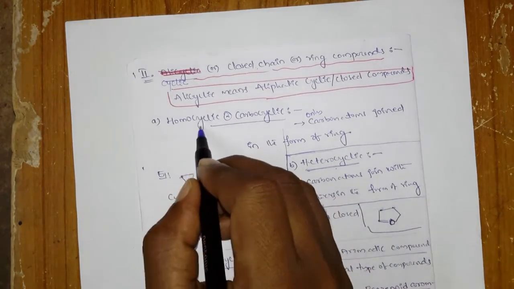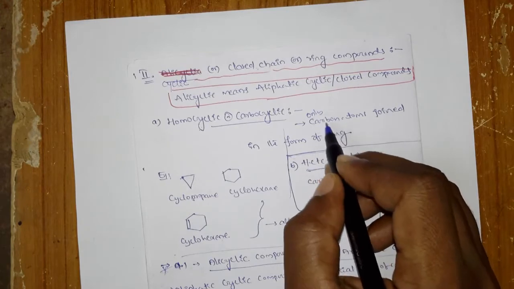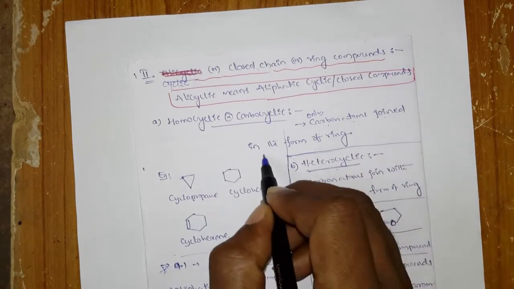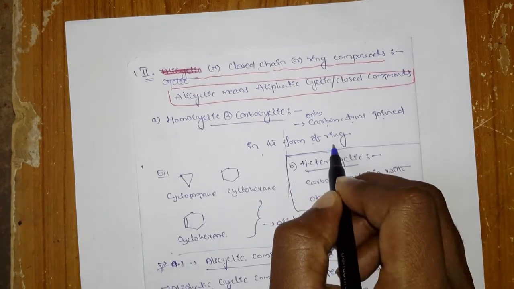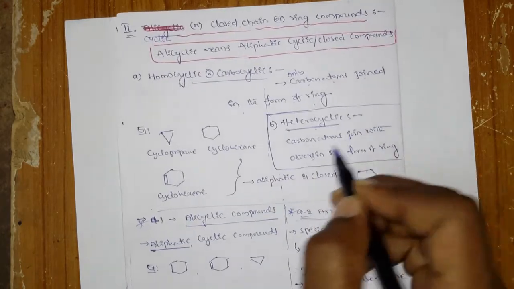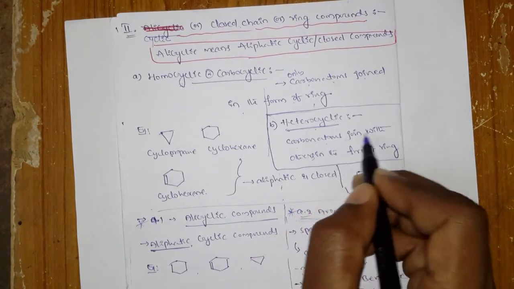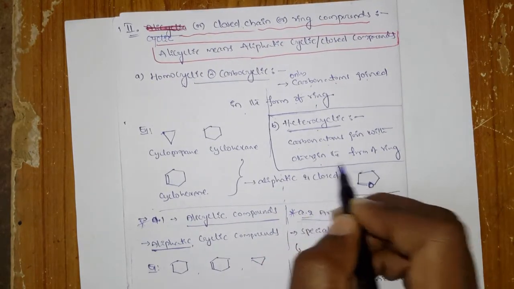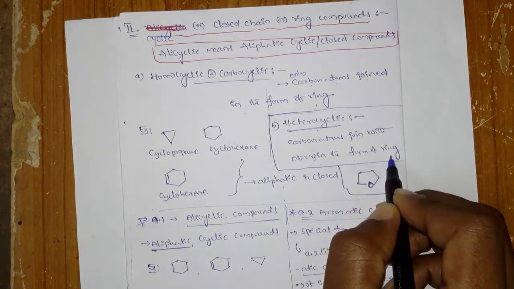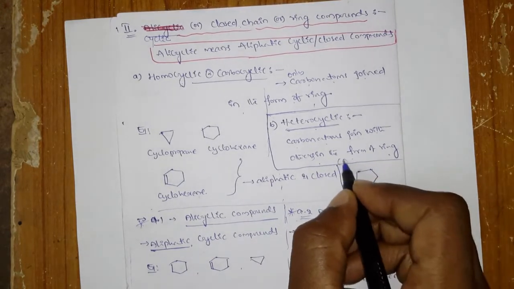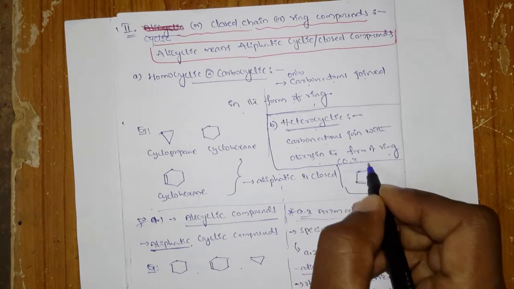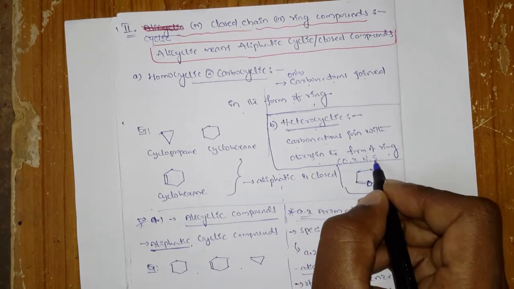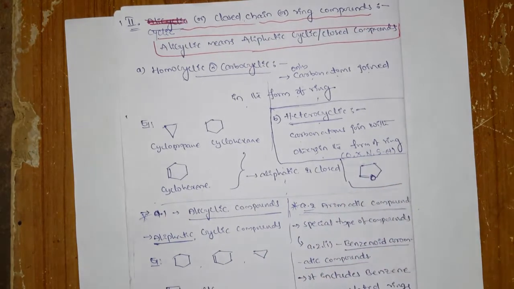Okay, what is the homocyclic? In this, only carbon atoms are joined in the form of a ring. Coming to the heterocyclic, carbon atoms join with others in the form of a ring. Others means whether it is oxygen or some halogen or nitrogen or some sulfur, etc.